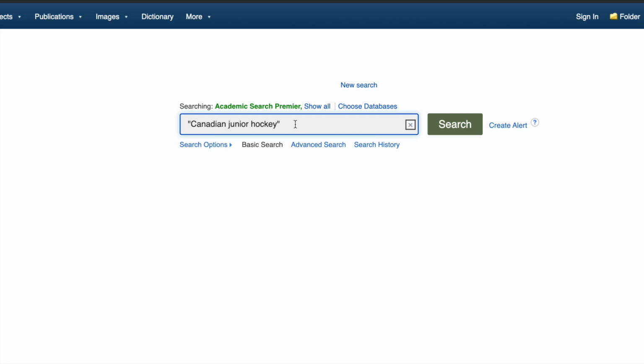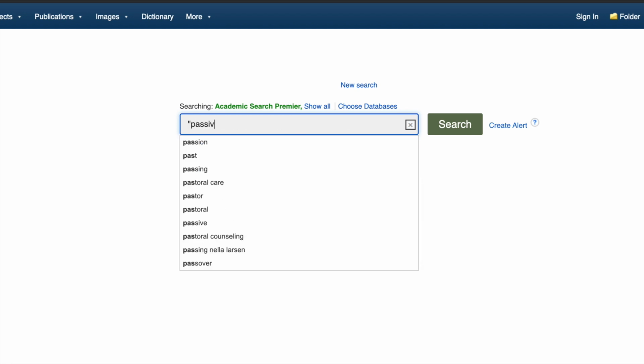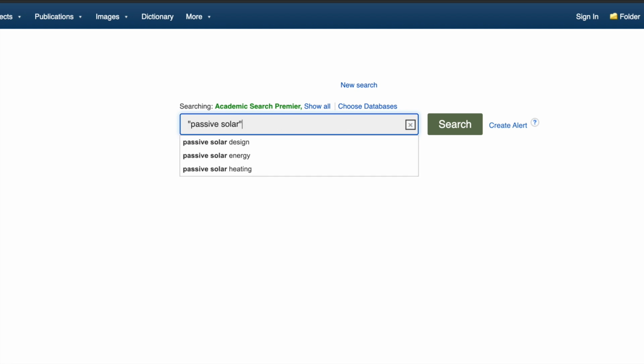And then I can hit search right now, but I can also search for topics on top of that. So I could go Canadian junior hockey and then go for injuries. And now injuries doesn't have to be part of this order, but it will be in those articles and journals. Now I'm going to type in what I did for my paper, passive solar. I wanted those words in that order, and now I search for that.